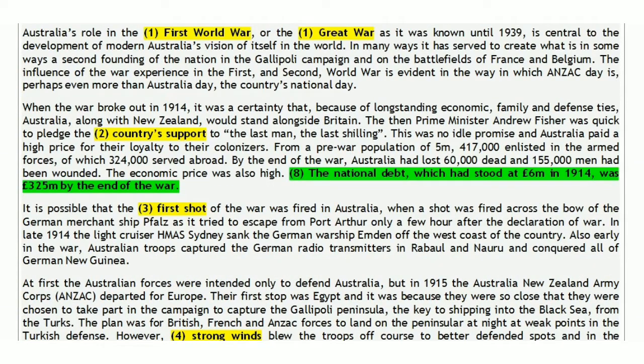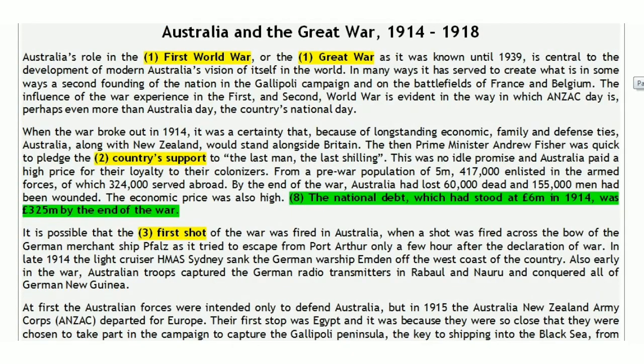Here it is written, which paragraph it is. It is second paragraph, last line, the national debt. So they are talking about the national debt of Australia, because firstly they were talking about Australia, which had stood at 6 million in 1914. So the war started in 1914, and at the beginning of the war, or you can say before the war, it was 6 million pounds.